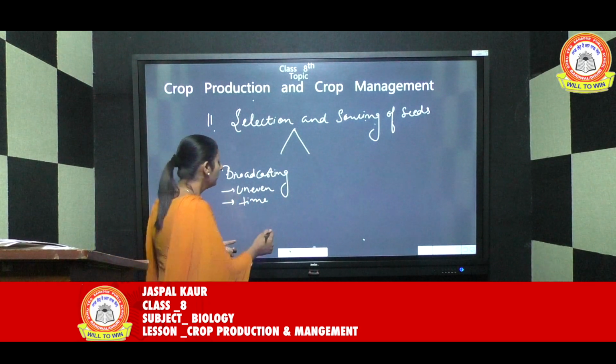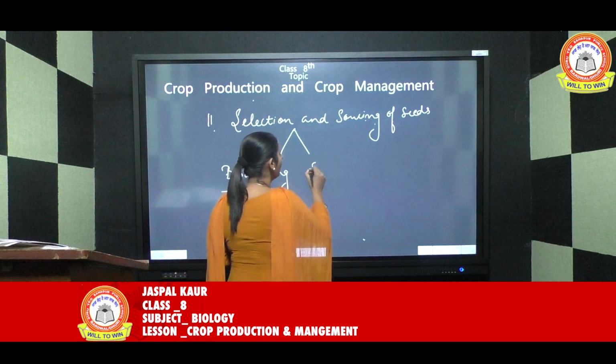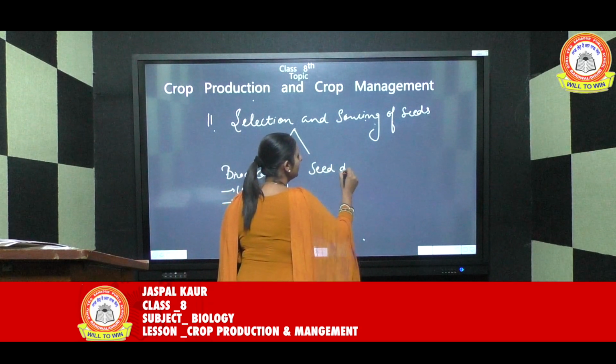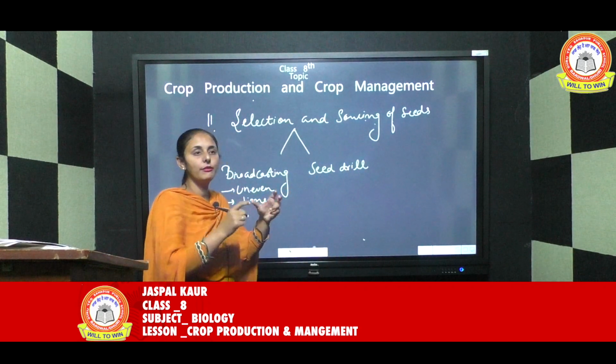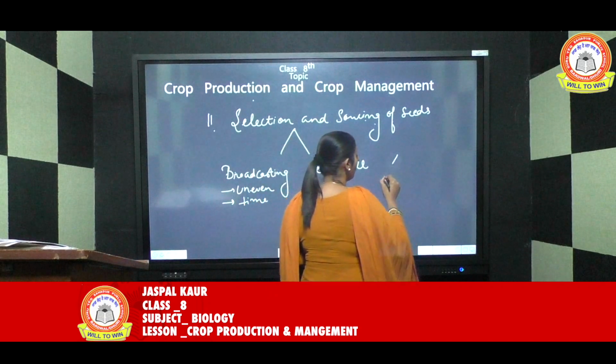The next method that is followed is using a machine called a seed drill. The seed drill basically has a funnel shaped structure on its top.